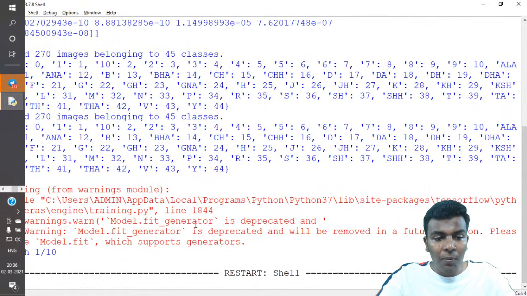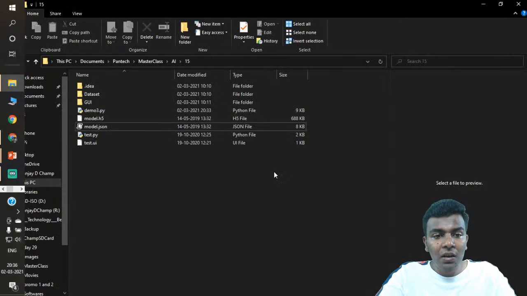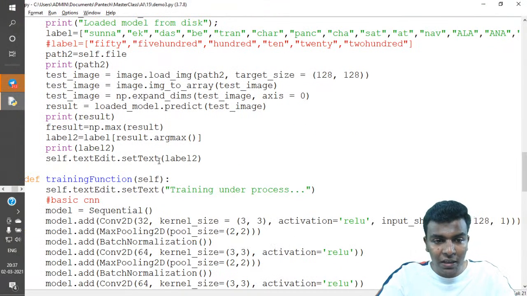Okay, so that's all about here. It will start the training, and then it will save the model into our directory. So that's the thing which we need to write inside that code.